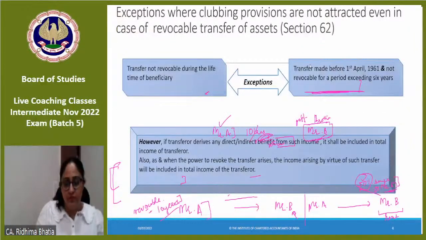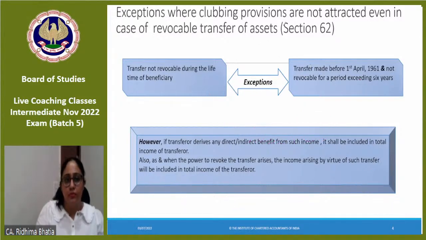Now, एक difference है कि these are not called, even if it is a revocable transfer, still it will not be called as revocable, and hence clubbing will not apply. Ma'am, when the transfer is not revocable during the lifetime of the beneficiary. And when transfer is made before 1st April 1961 and it is not revocable for a period of 6 years, this is not relevant for you as much as this part is relevant. Transfer not revocable during the lifetime of beneficiary.